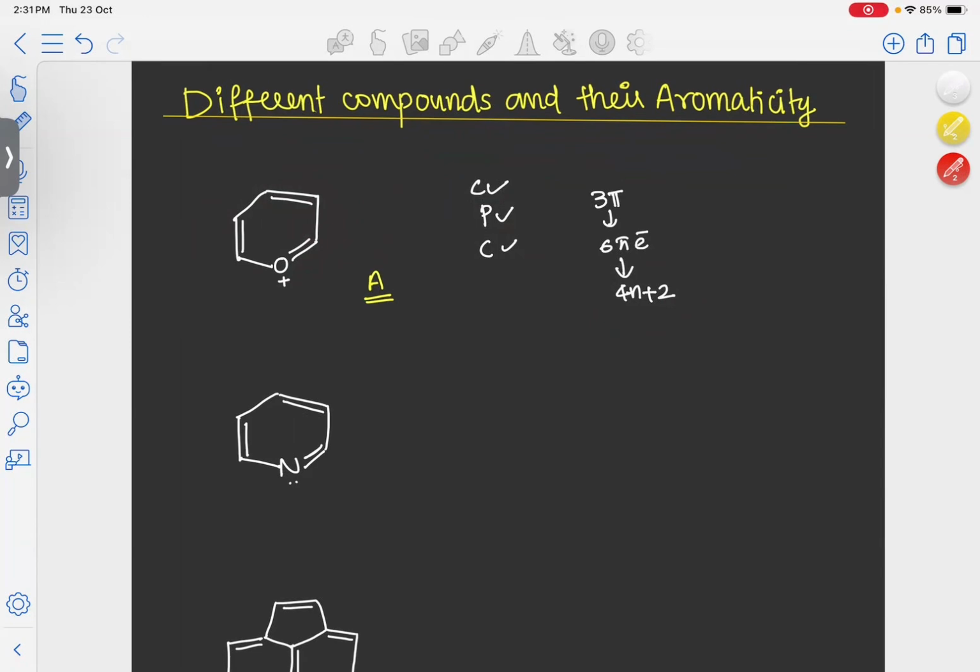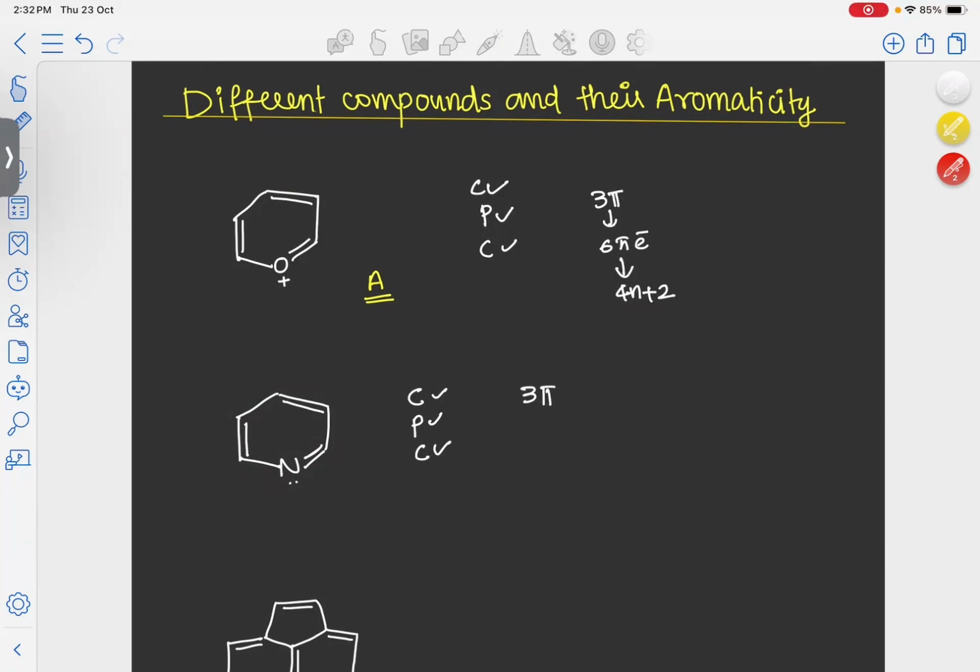Okay. Now we will look at the second molecule. In the second molecule, again it is cyclic, and all atoms including nitrogen, since nitrogen is a part of a double bond, every atom is sp2 hybridized. So it is planar also, and we can see alternate single and double bonds. That means this molecule is conjugated. Since the first 3 criteria are satisfied, we have to find the number of electrons participating in conjugation.